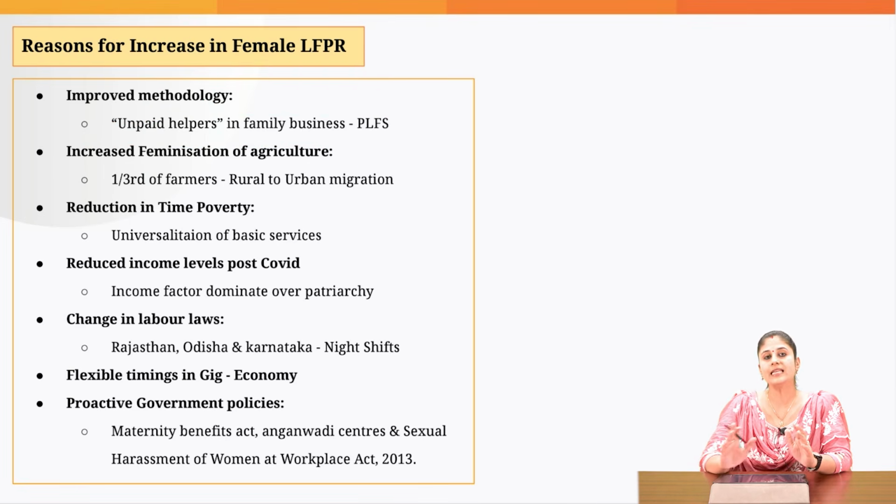Another factor is the increasing feminization of agriculture. So nowadays in India, one-third of the farmers are females. But is it because we have improved the condition of women, or is it because of women empowerment? The answer is no. It is simply because we have witnessed rural to urban migration of the males, and that is the reason agriculture related work has to be taken up by the females.